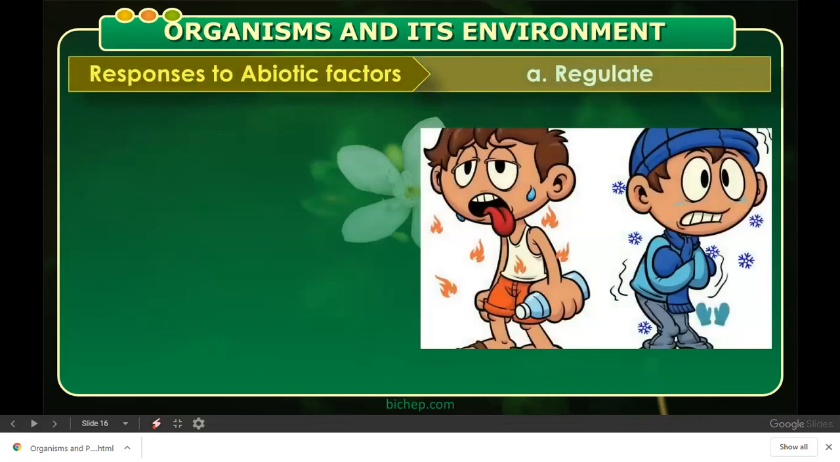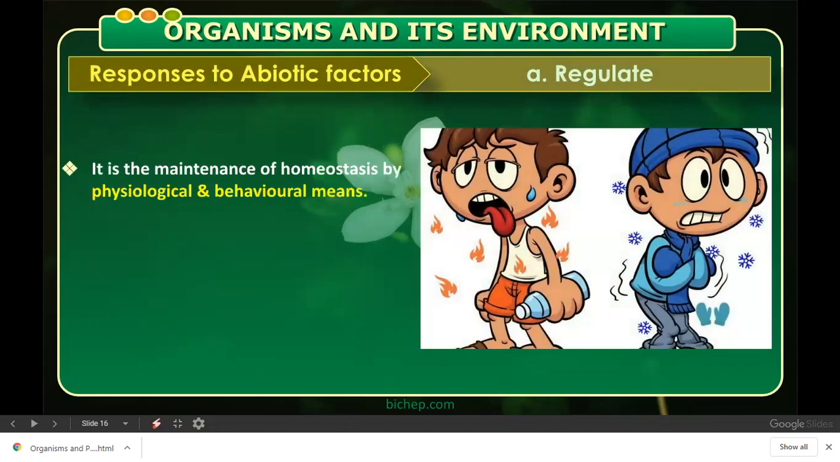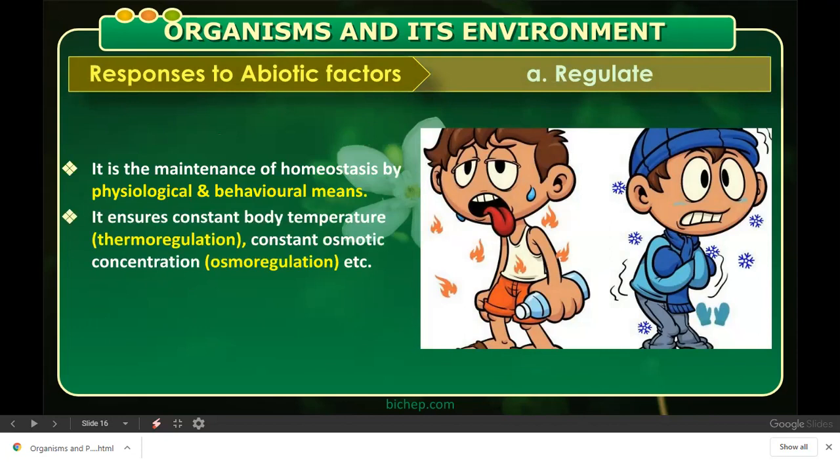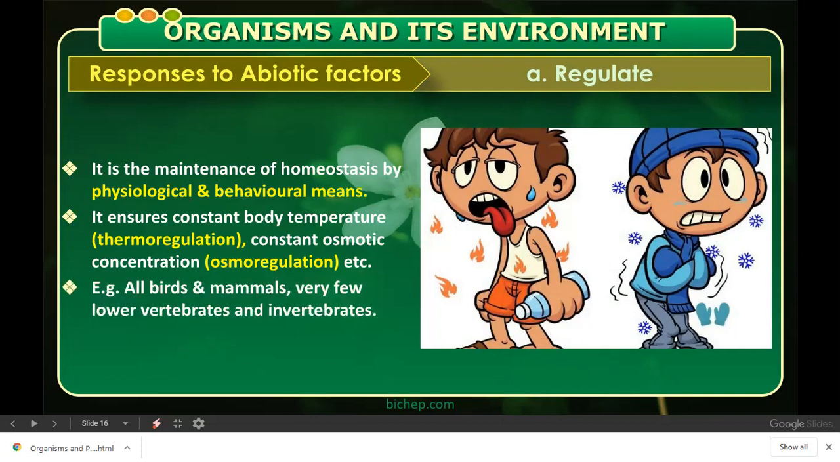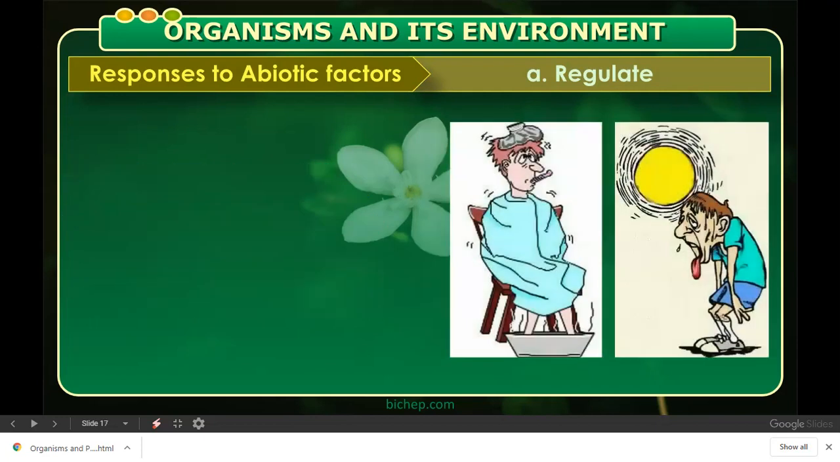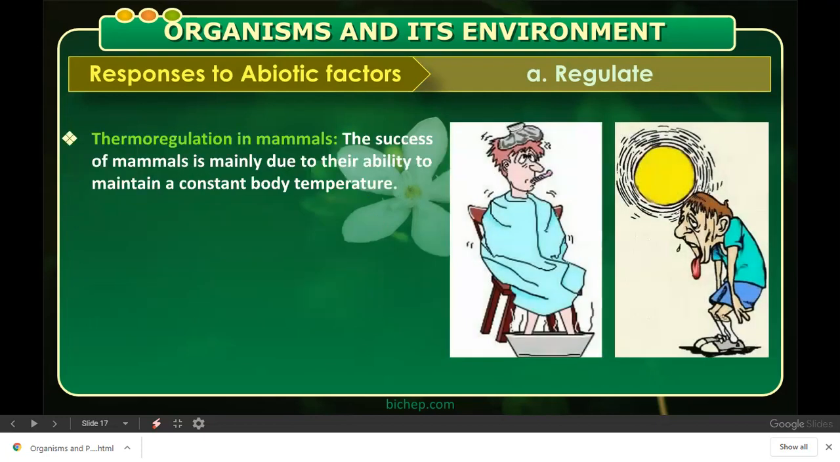Responses to abiotic factor. Number one is regulation. I gave you an example of summer and winter season. It is the maintenance of homeostasis by physiological and behavioral means. It ensures a constant body temperature and constant osmotic concentration, which we call thermoregulation or osmoregulation. Example, all birds and mammals, very few lower vertebrates and invertebrates. Regulation also includes thermoregulation in the mammals.